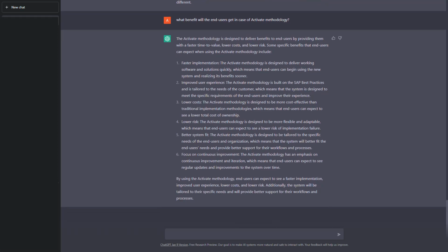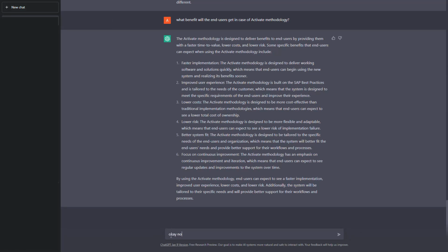So let us see. For this one, yeah, it is giving us faster implementation, improved user experience, lower cost, lower risk, better system fit, and focus on continuous improvement. That's correct. The major purpose of having Activate as the recommended approach for implementation is because SAP wants us to use a predefined system, which is the SAP best practice system, so that the entire development will be based on those best practice systems, and the development will be much smoother and faster, and the end users will also get the benefit of seeing the system at the early phases. So I'm very much impressed with the answer ChatGPT has given.